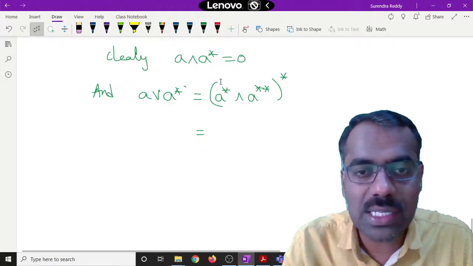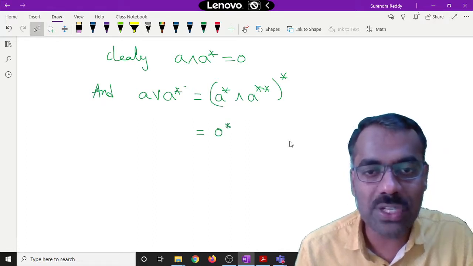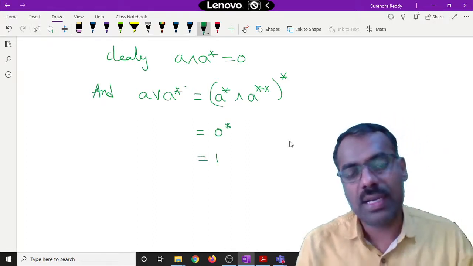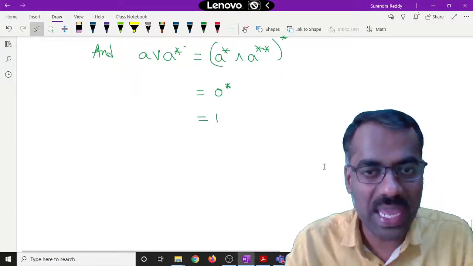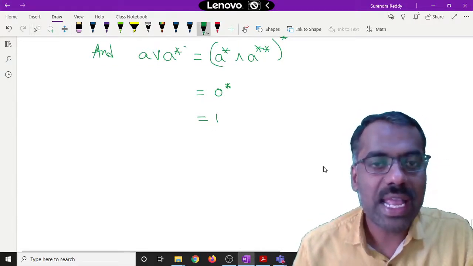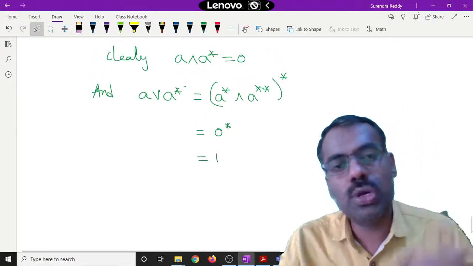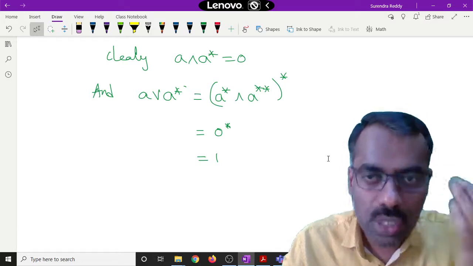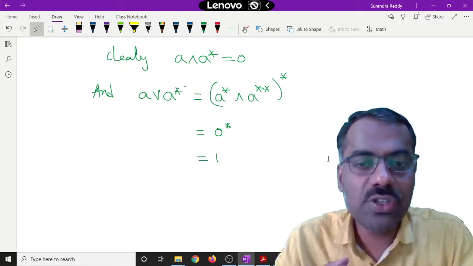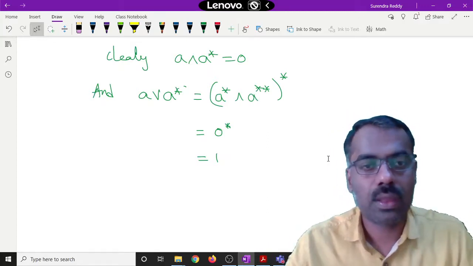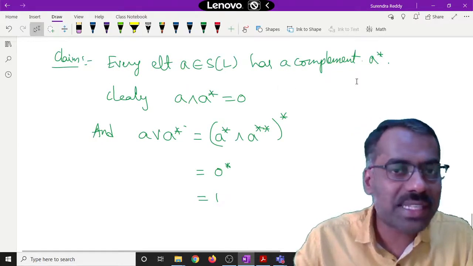But what is A star meet A double star? Because A double star is a pseudo complement of A star, this inside is 0. Then what is the pseudo complement of 0? It is 1, because the largest element which satisfies this condition is obviously 1. So we have proved that A join A star is 1. The pseudo complement of 0 is 1, and the pseudo complement of 1 is 0, because 1 is the largest element which satisfies 0 meet 1 is 0. So we have proved that every element now has a complement, namely A star.